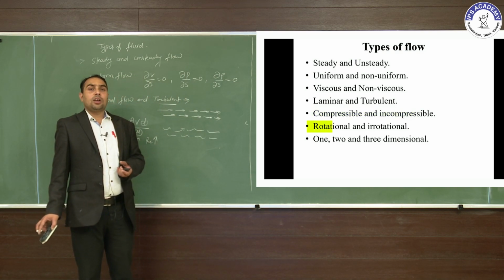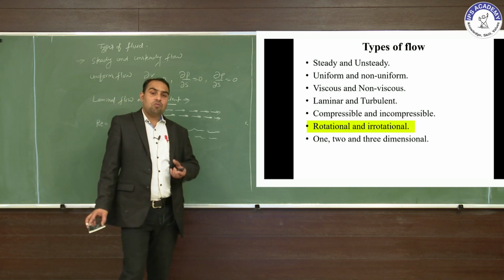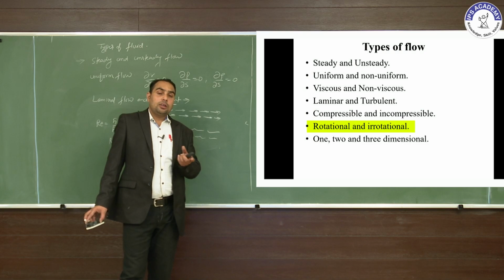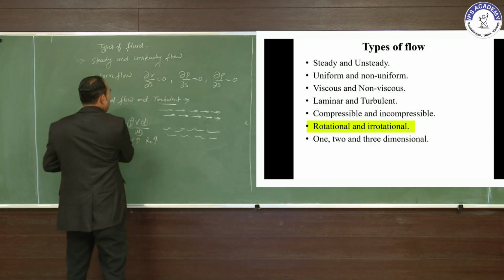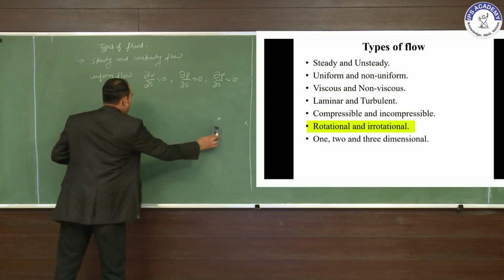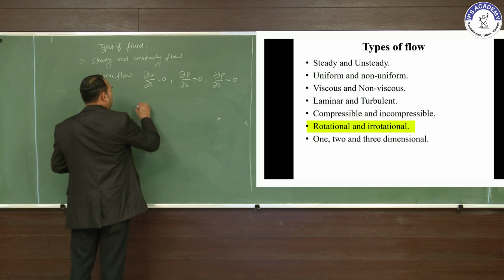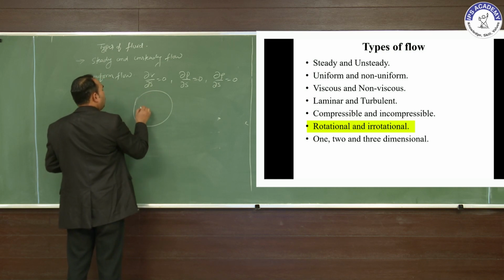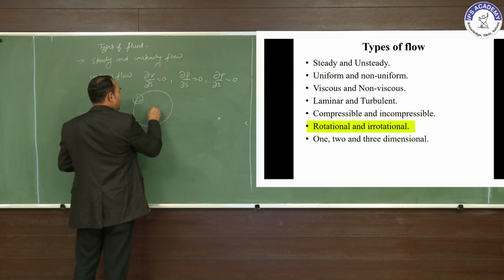And next one is rotational and irrotational flow. Rotational flow means the fluid rotates on its axis. For example, suppose this is a fluid particle, it rotates on its central axis.